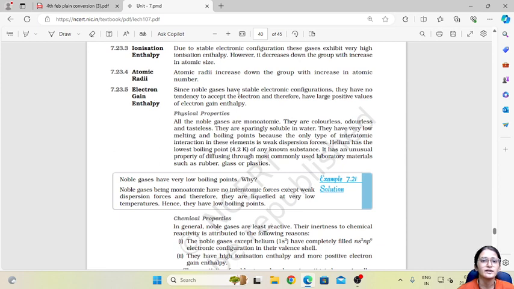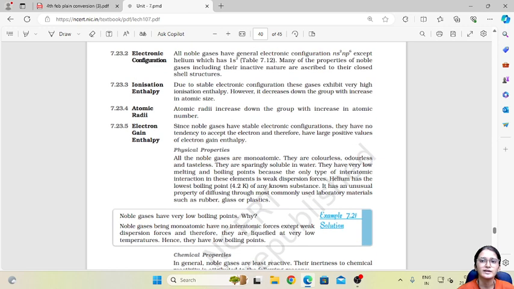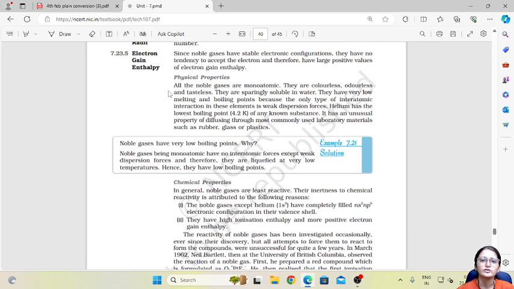Their atomic radii increase down the group, a similar trend to other elements. For electron gain enthalpy, they do not have a tendency to accept more electrons because they are already filled, so they have large positive values.